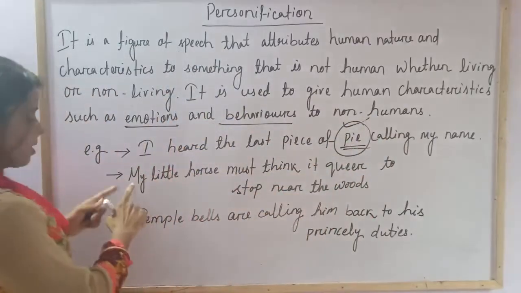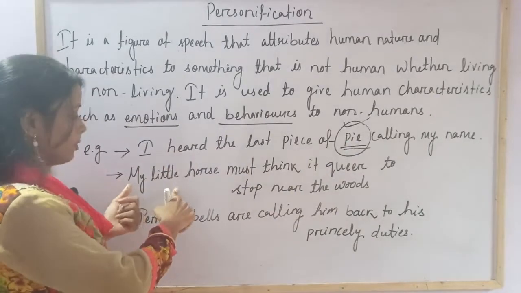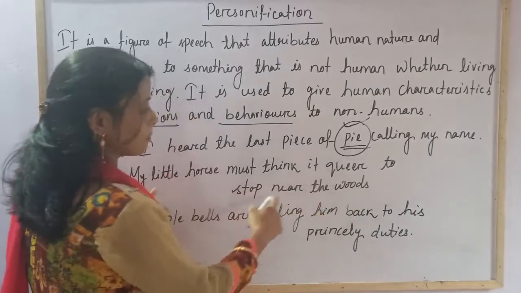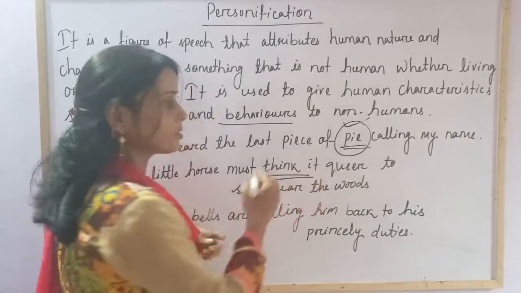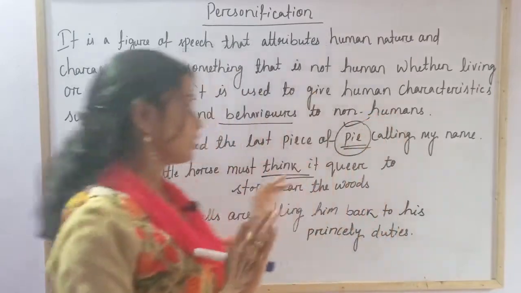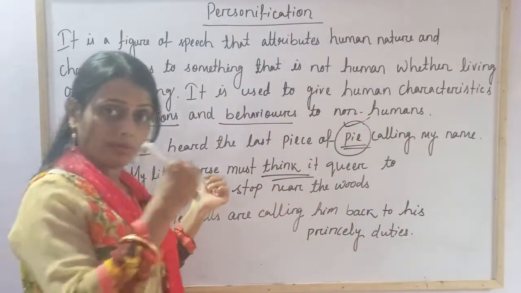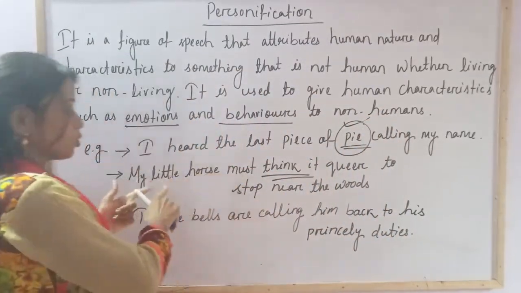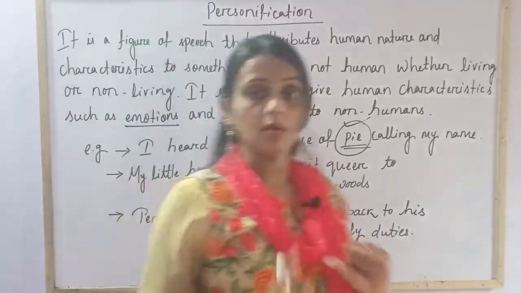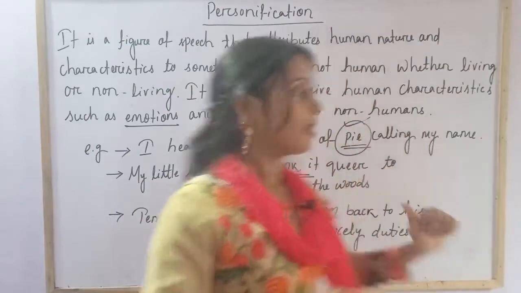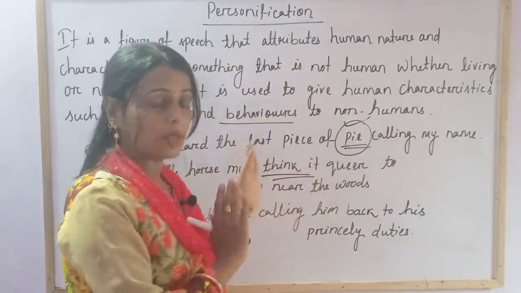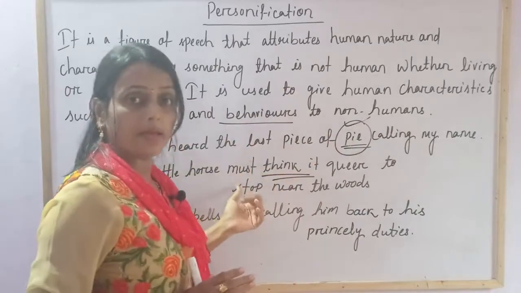Look at the second one. My little horse. This is in your book also. My little horse must think it queer to stop near the woods. So here, can a horse think? A horse is not a human being. A horse is just subhuman. So here the poet has given human attributes, human characteristics, to the horse. So this is also a personification. Here the horse is described as a human being. Here the pie is also described as a human being, but it is not human. This is a food, this is an animal.